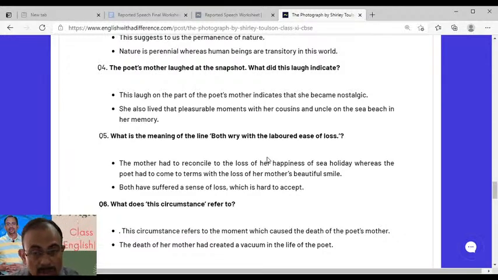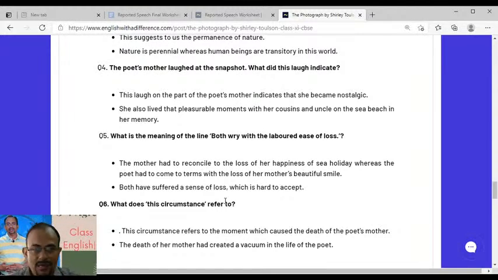And as you know, dear students, time is a great leveler. It levels everything. Gradually, with the passage of time, people tend to forget a lot of pain. Even though the poetess still remembers the pain, it is a deep scar in her mind, which is never going to heal. But still, with a lot of effort, she was trying to forget, but it keeps haunting her time and again. So you have to write the answer in this manner.